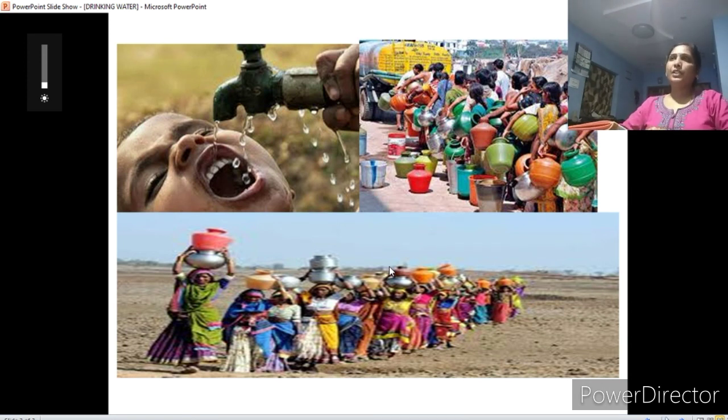So at least the government should provide tankers, and they should increase the number of tankers in an area according to the number of people. They need to supply the water at least by tankers, and the people who have plenty of water should not waste the water. So these are the things you should keep in mind, children.